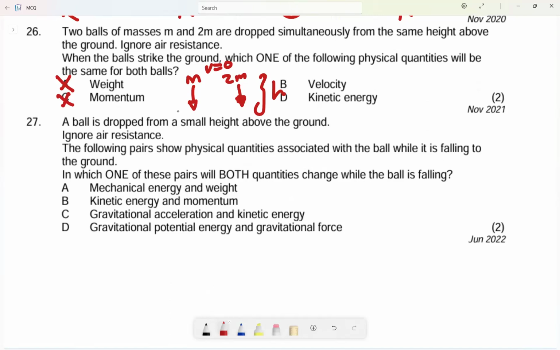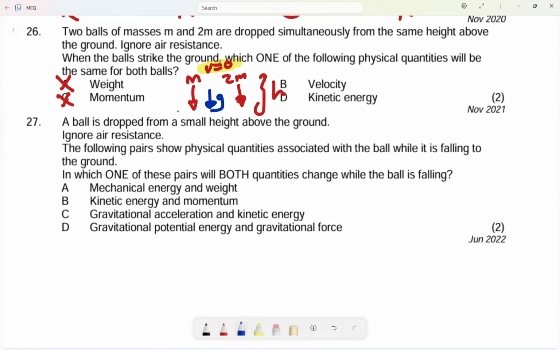Velocity, let's talk about the velocity. Remember, both were dropped, so both are moving under the influence of gravity. The velocity will increase going downward according to the constant g.